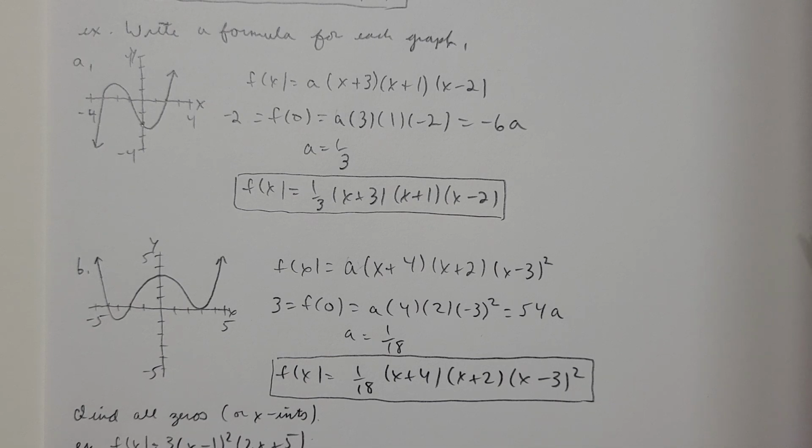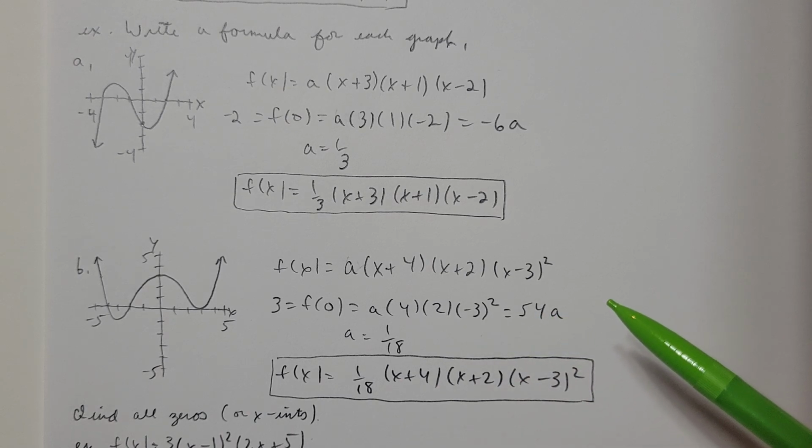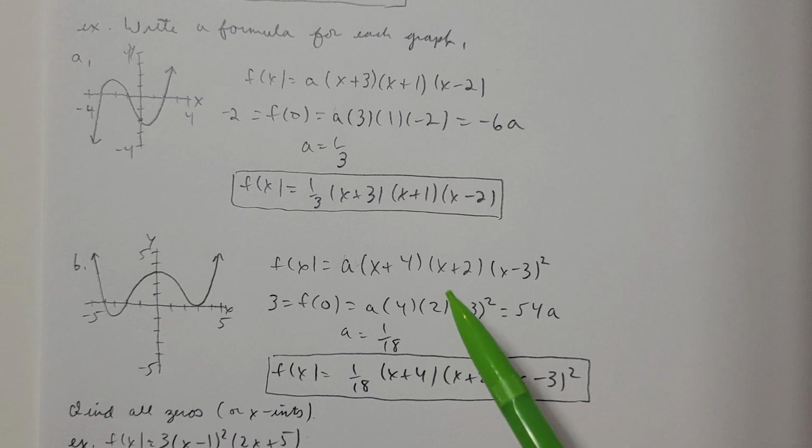Now if I find the a value next, well, the point 0, 3 is on the graph. So f of 0 means plug in 0 for x. I got a times 4 times 2 times negative 3 squared. 8 times 9 is 72, sorry.